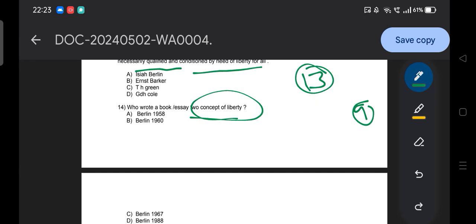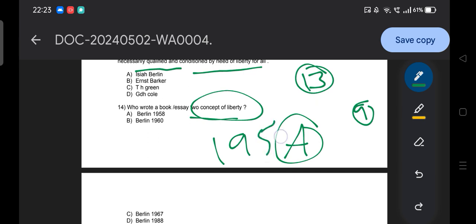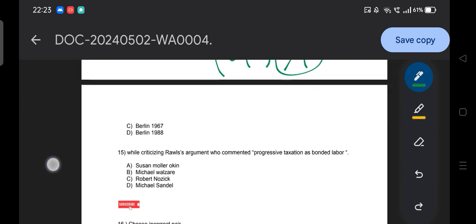So try to provide the answer, because it's a famous question and there is a chance they can ask the year. You will ask me, sir, do we need to remember all years? No, the famous ones like Two Concepts of Liberty, A Theory of Justice, these you need to remember. And here the time is off. So the answer is option A, Berlin, who wrote the book Two Concepts of Liberty in 1958. Then moving to the next question.